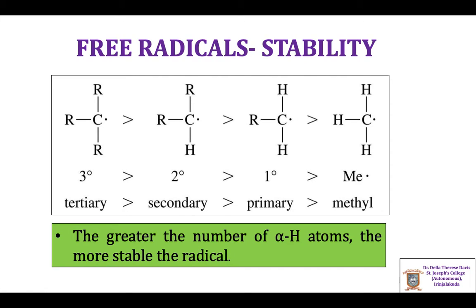In the case of secondary, there are 2 CH3 groups and 6 alpha hydrogens. In the case of primary, with 1 CH3 group, 3 alpha hydrogens are present. In the case of methyl, there is no alpha hydrogen. Thus, as the number of alpha hydrogens increases, the stability of the free radical increases.